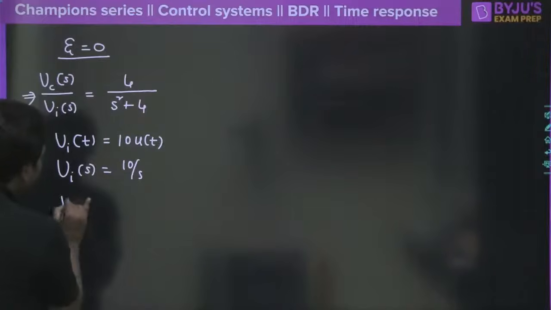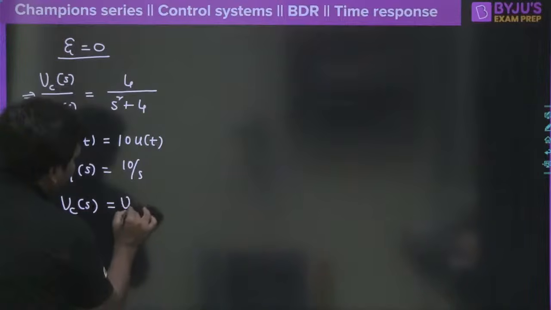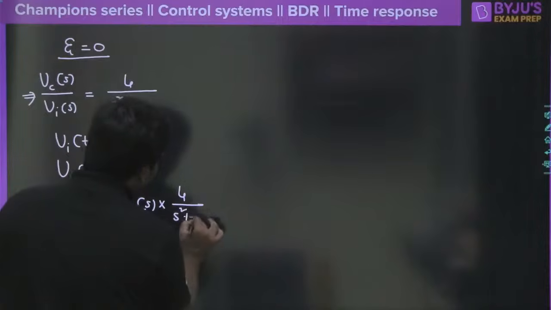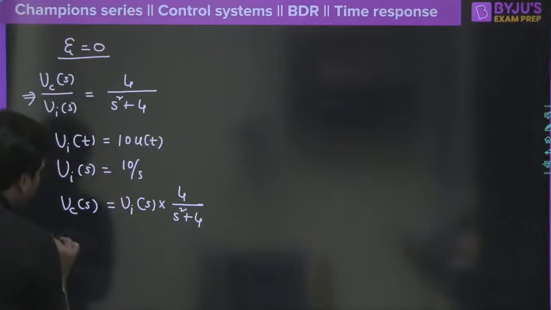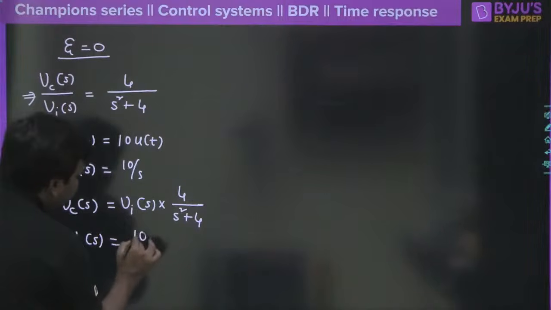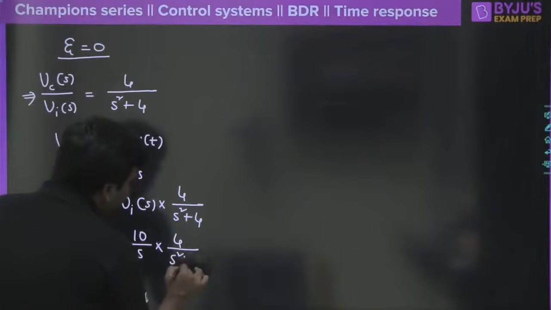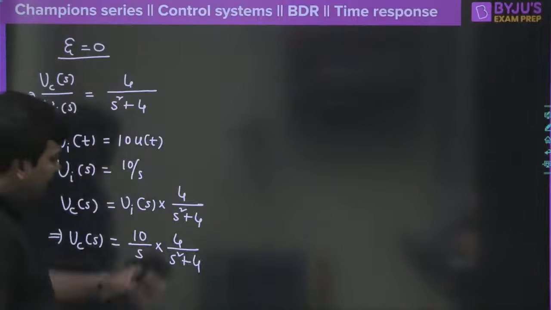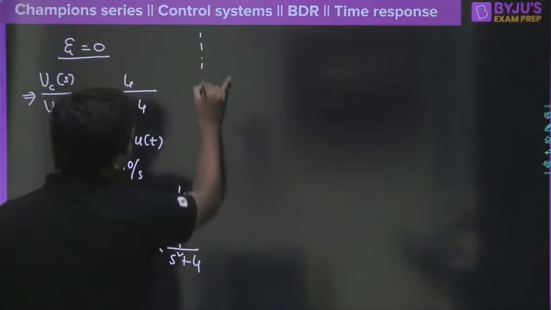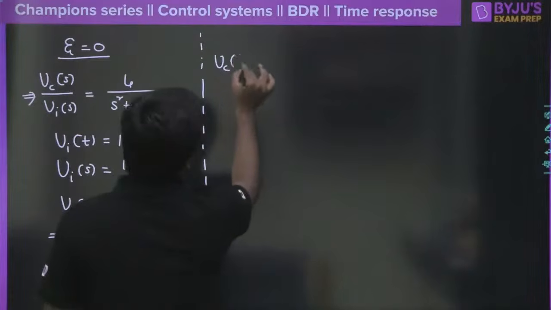So VC of S could be written from here as equal to Vi of S into 4 divided by S square plus 4, clear? So then VC of S is equal to 10 by S into 4 divided by S square plus 4. Now I will give this as homework. Try to take the Laplace transform of this. It won't take much time, or else if you already remember how to do this, then you will get it directly.